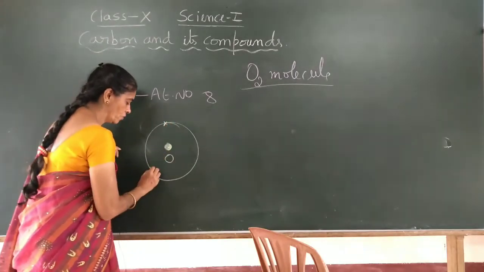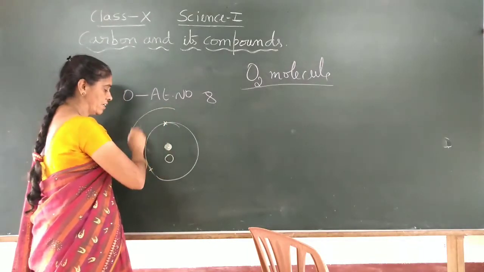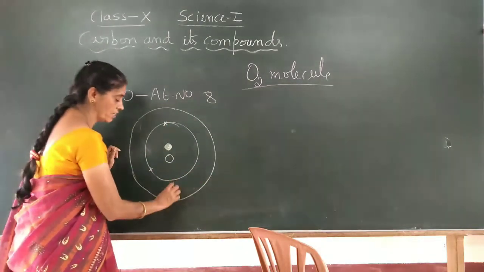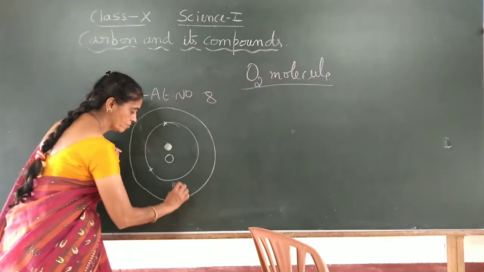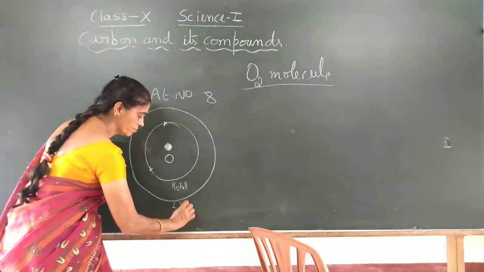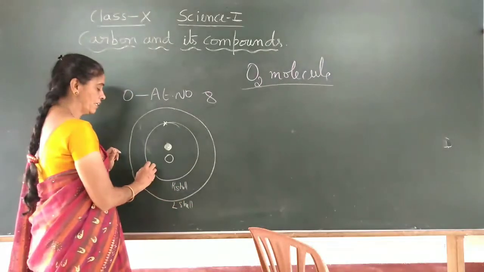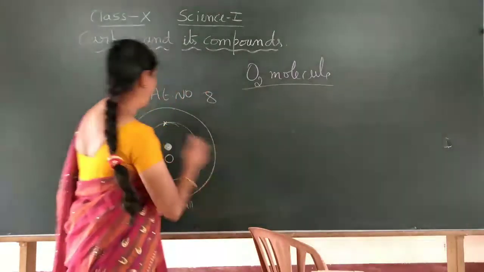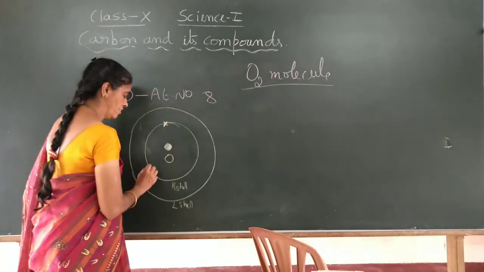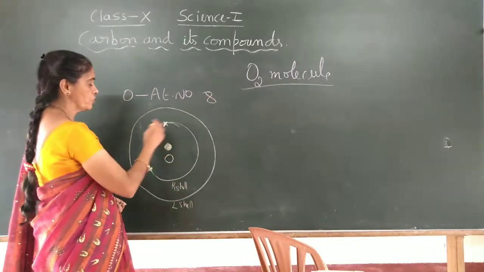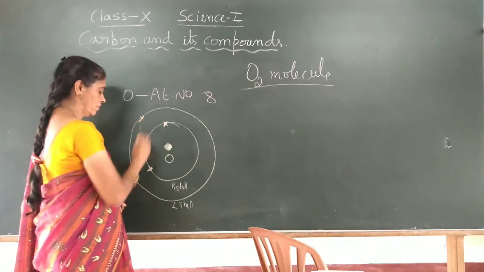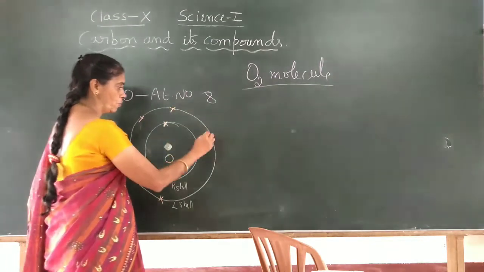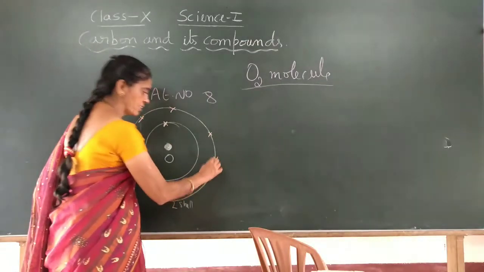Always K shell has 2 electrons. The next shell is the L shell. This is the K shell, this is the L shell. Here how many electrons? 2 electrons in K, then 8 in total, so 6 more: 1, 2, 3, 4, 5, 6 electrons.